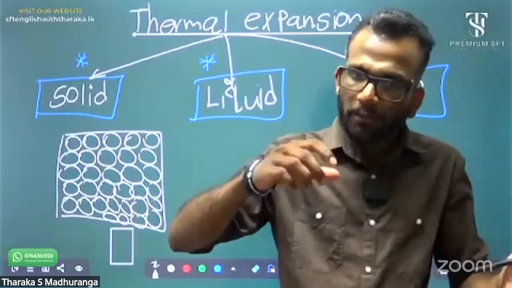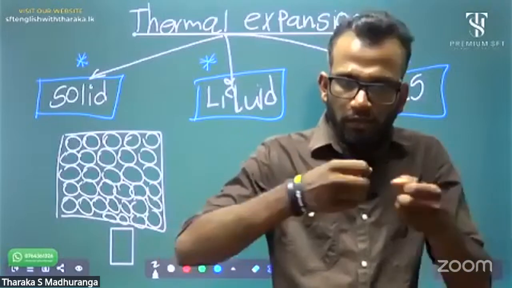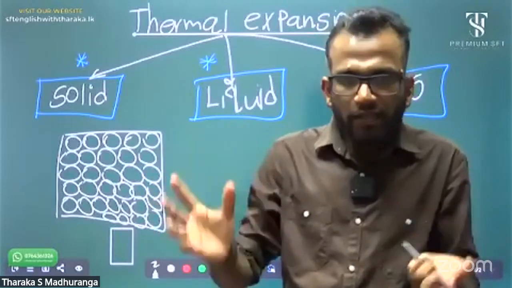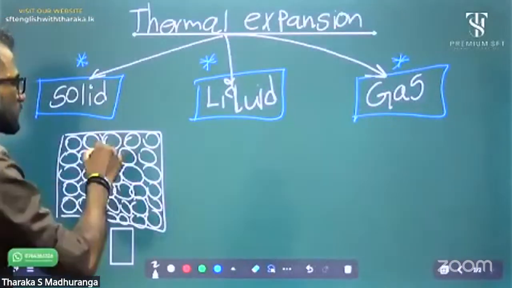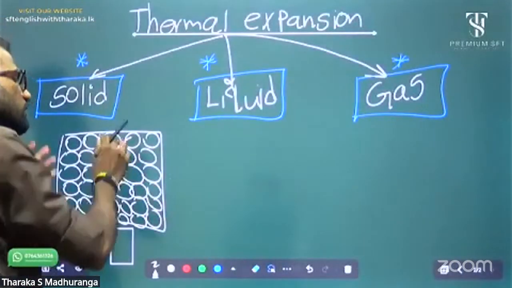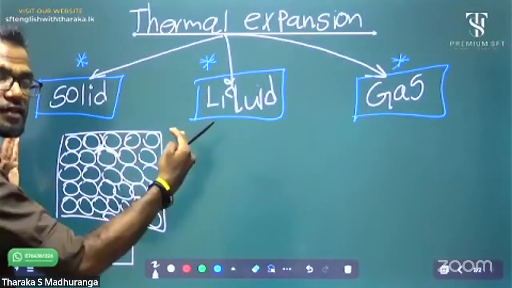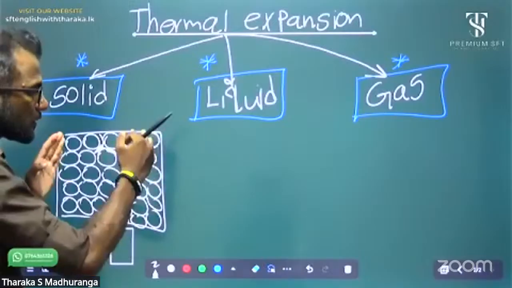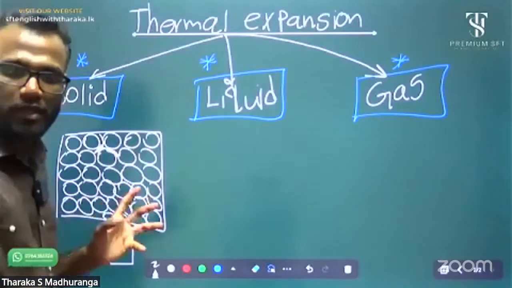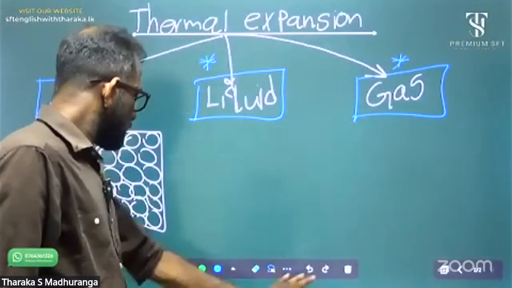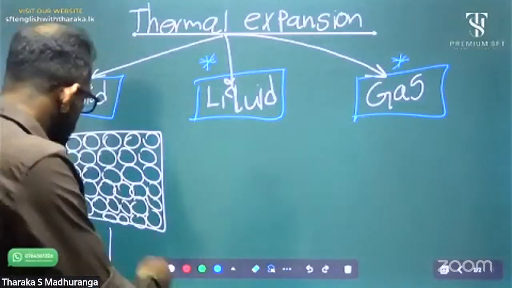With higher vibrations, the gaps between molecules increase. That's the reason the volume, size, and space taken in the surroundings increase.